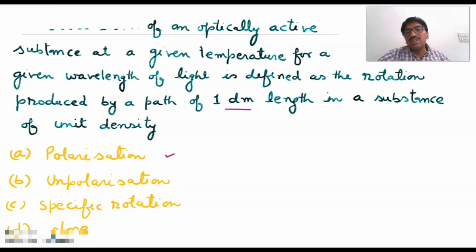First option is polarization, second is unpolarization, third is specific rotation, and fourth is none of above. We can see that it is the definition of specific rotation. So we can fill this blank with the words specific rotation.